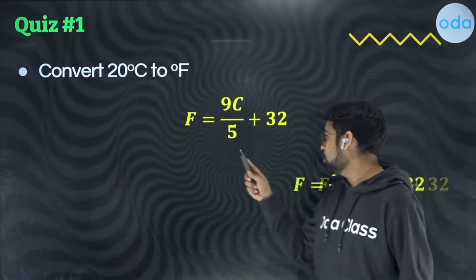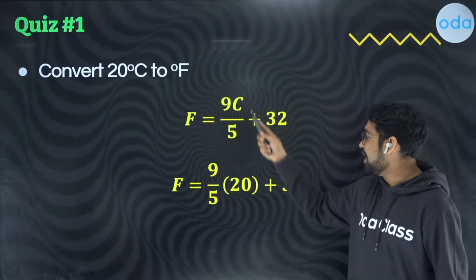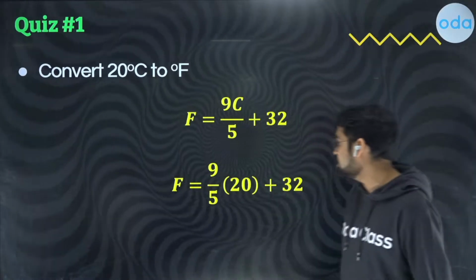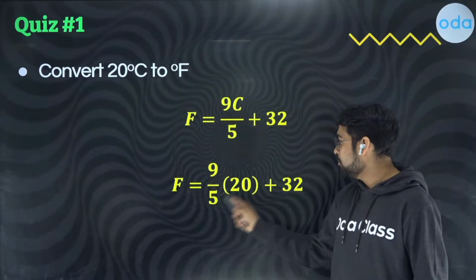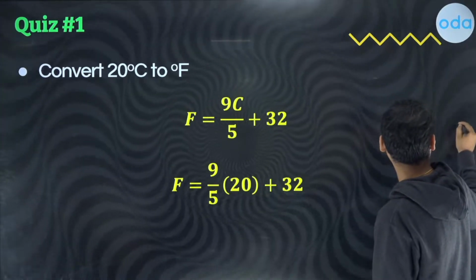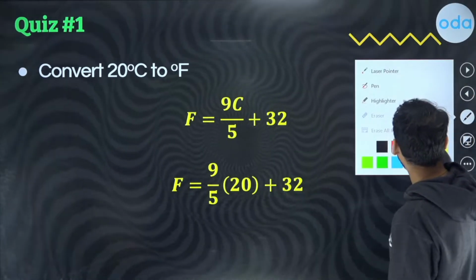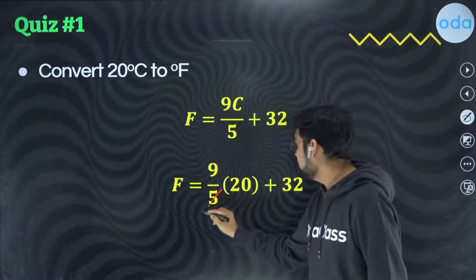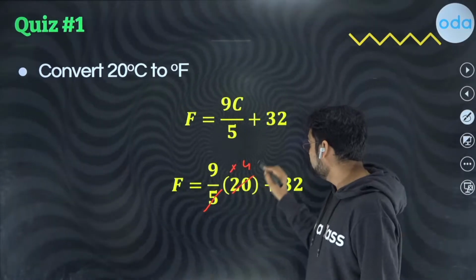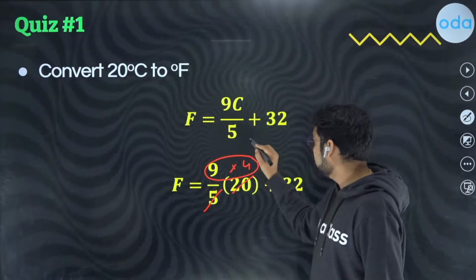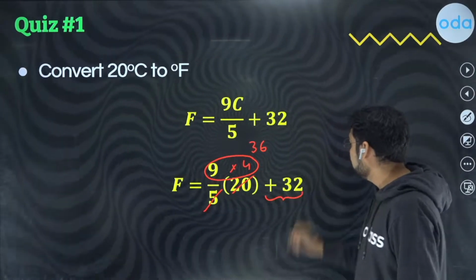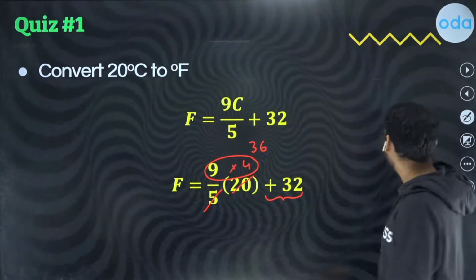So let us see what we'll do. We are going to put the value of C as 20 since we are given 20 degrees Celsius. If you cancel out, this will be 5, 4s are 20, 4 9s are 36. Let me do this for you. In fact, let's take a pen and let's cancel out. 5 4s are 20, 9 into 4, this much will give you 36, and then you have to add 32 to it. So what is the final thing that you will get?